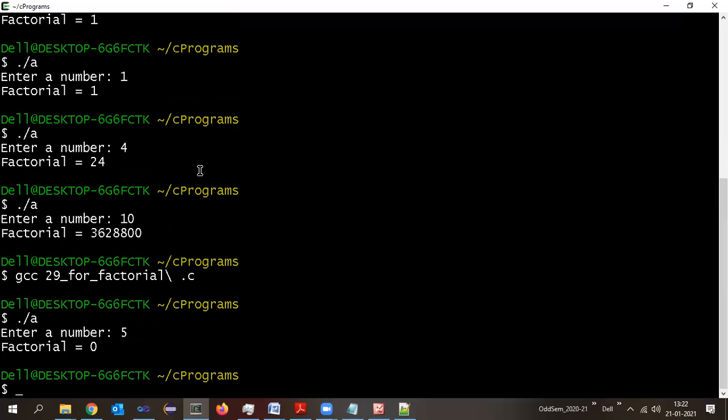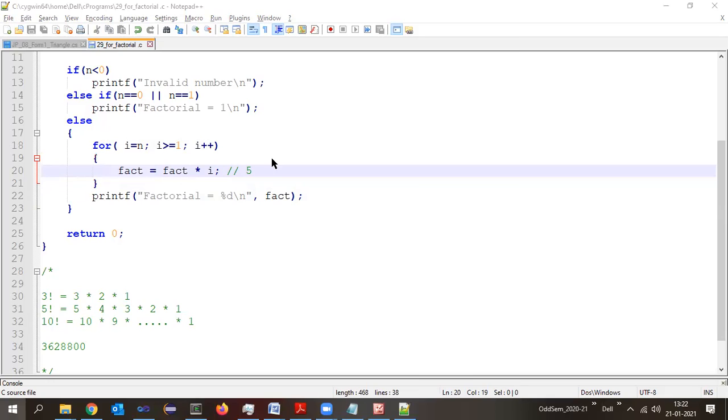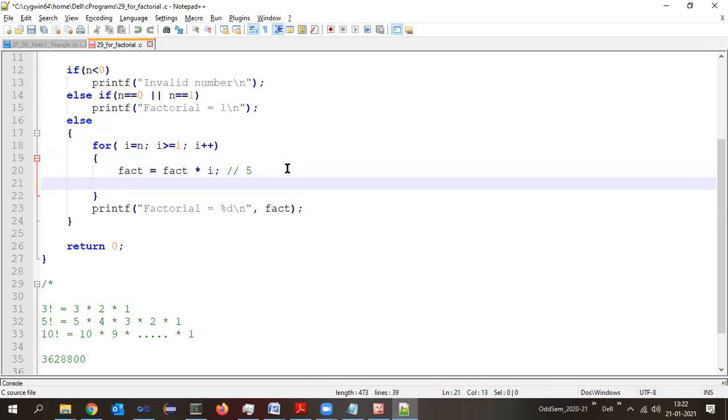To show the infinite looping, let me display a printf, fact equal to %d. I'm displaying the fact variable so that this statement gets printed.